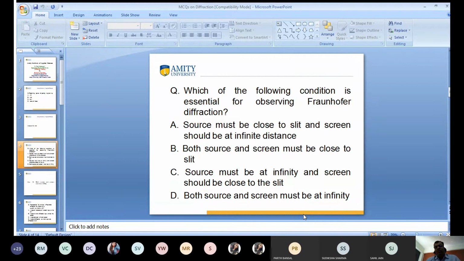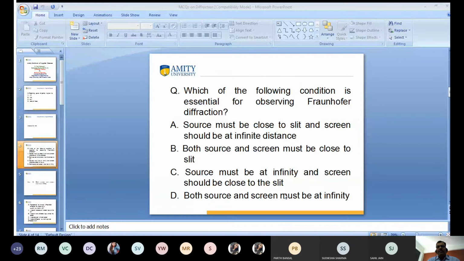D: both source and screen must be at infinity. D, sir. Everyone with D? Neha, what do you answer?